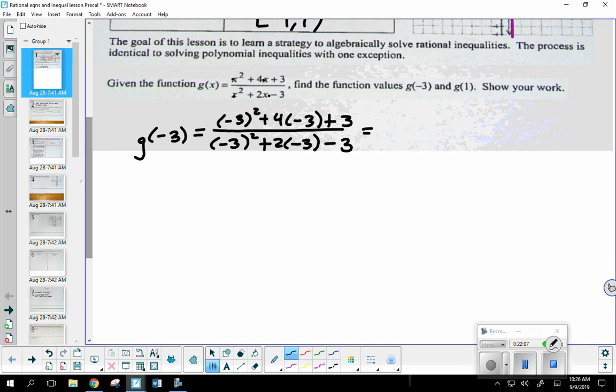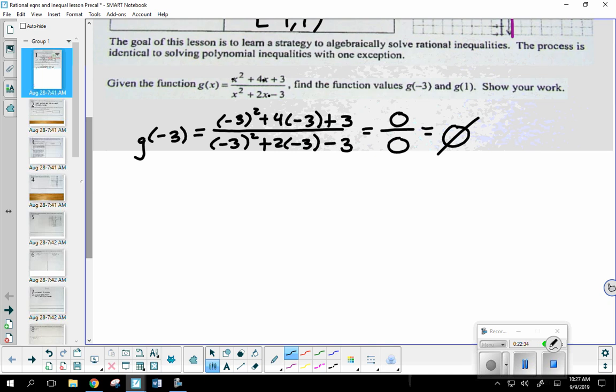In fact, can anybody tell me what the numerator becomes? 0. Yeah. Looks like we have 9 minus 12 plus 3, so that's 0, over 9 minus 6 minus 3, that's also another 0. Now, it's true, 0 divided by anything is 0. But there's one exception. You can never divide by what? You can never divide by 0. So that means it's undefined.